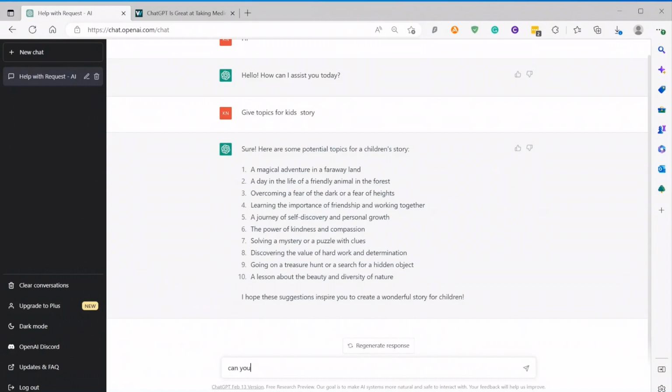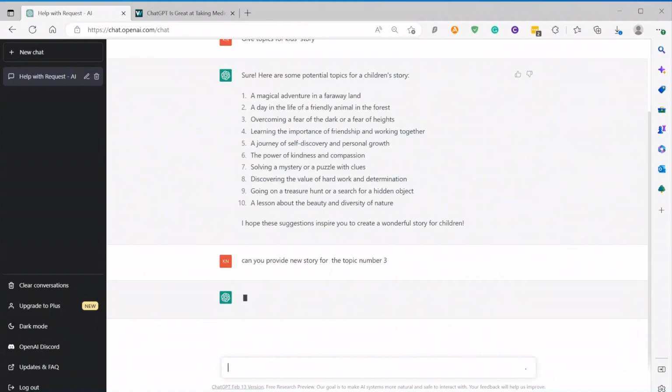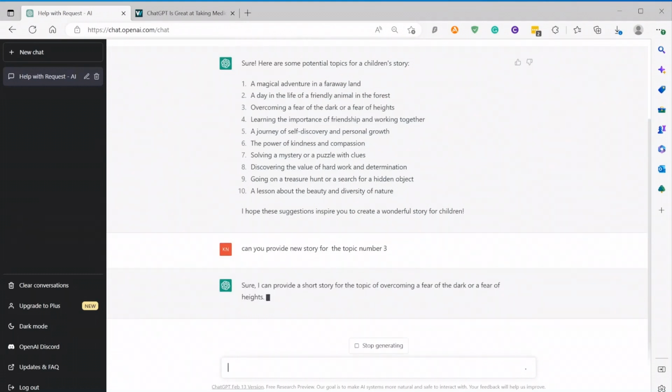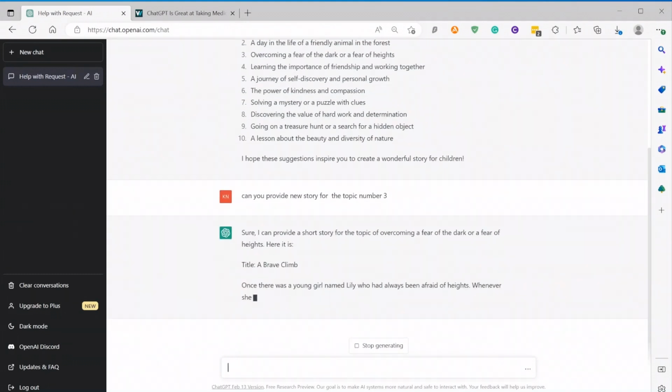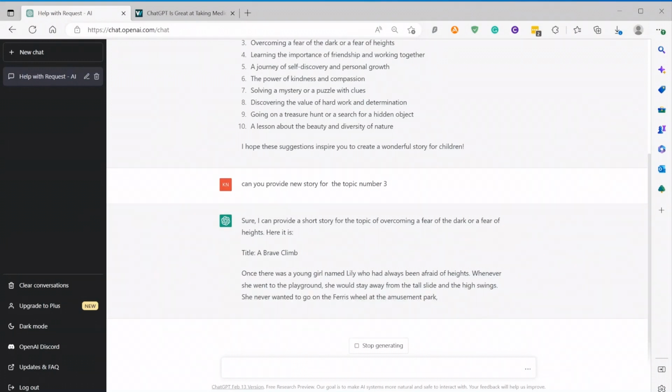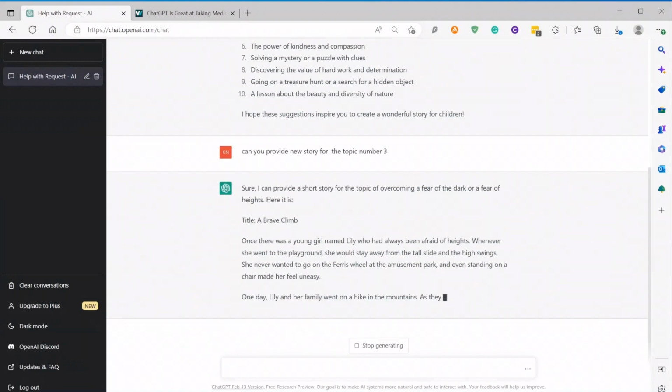I am gonna ask it to write a new story for the topic in number 3. You can also ask it to create an outline for the story you like. It will create the chapters for you and later you can ask ChatGPT to elaborate on each chapter. You can also use other AI tools to create copyright-free images for these stories. If you would like to know more about these tools, let me know in the comments.